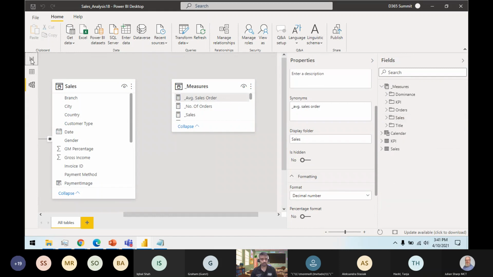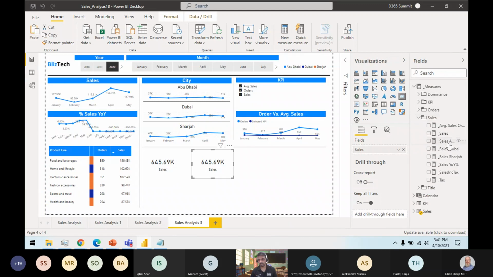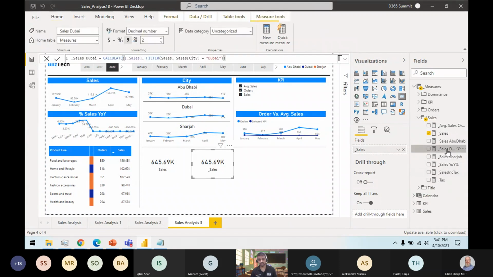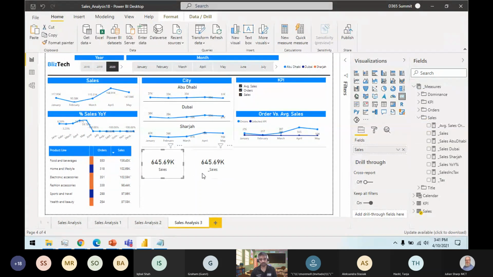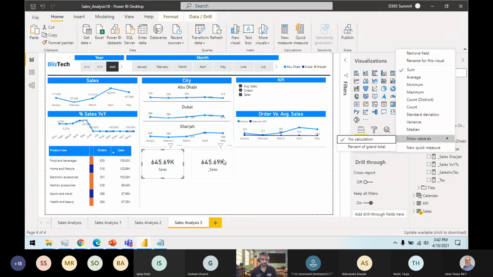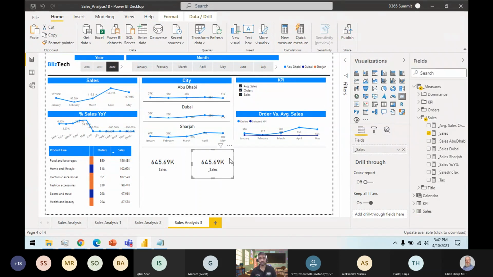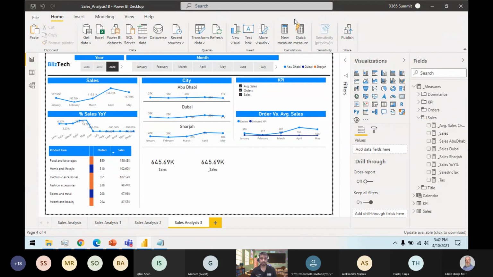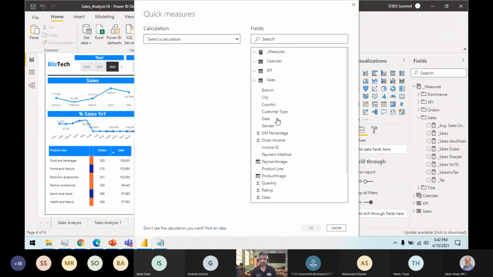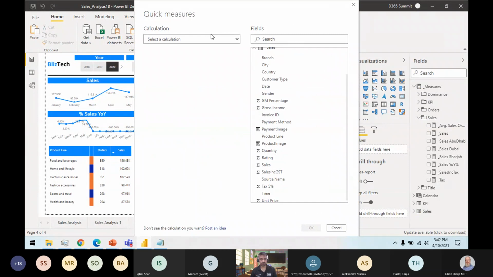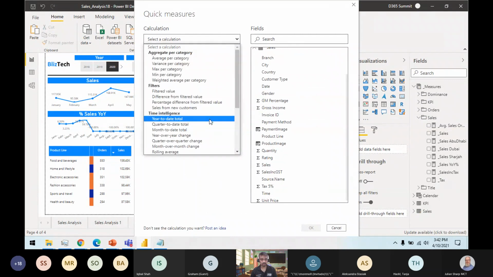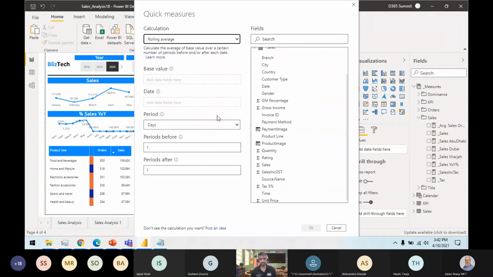I have this sales measure here, and I'm going to use my sales measure instead of the raw column. Both give the same result, but this one is reusable. You can see all my other measures use this sales measure inside. You cannot refer to a direct numerical value inside, if you have any count or sum you are doing. That's why I always prefer to use measures. You can also create quick measures. How can you create a quick measure? You can do simple things like that. Okay, I want the sales, I want this to be a rolling average, something like this.